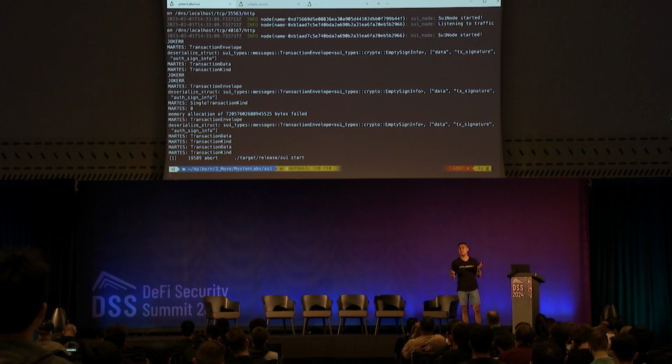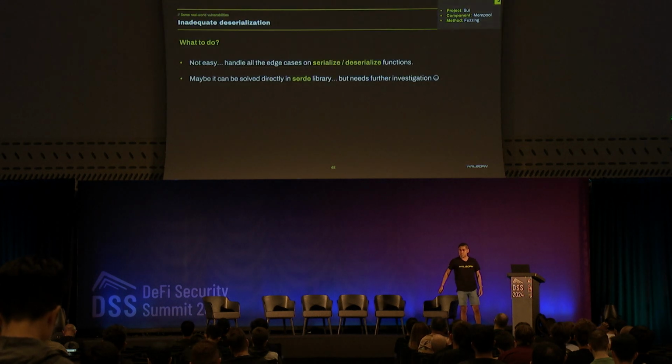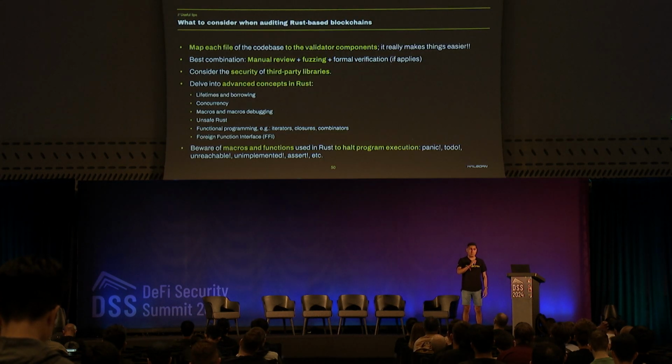How many validators are in a blockchain? 20, 100. With 100 transactions, we are able to DoS an entire blockchain, and nothing works. Finally, I'm going to go to the last slide.